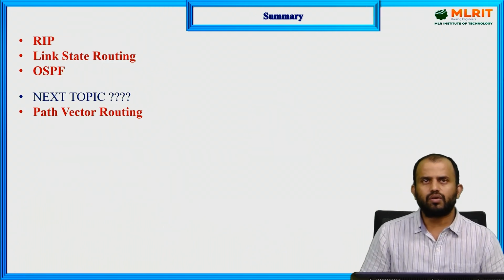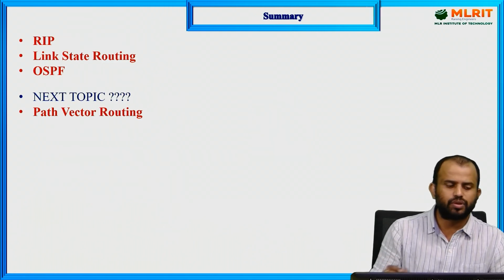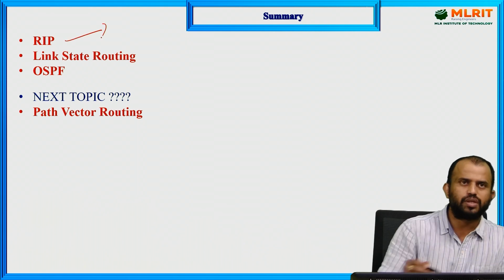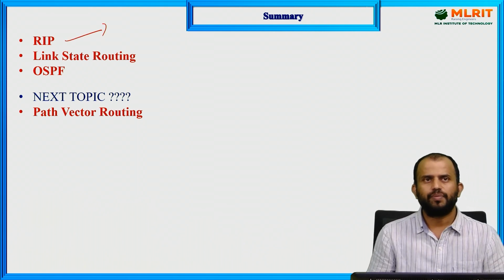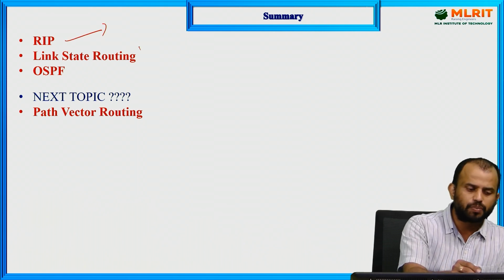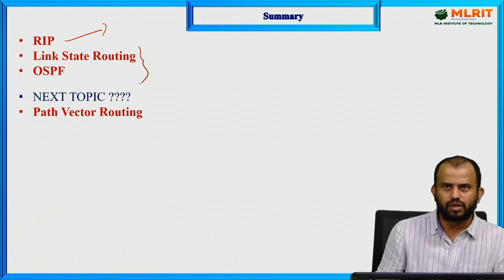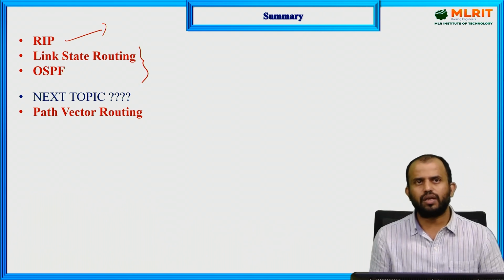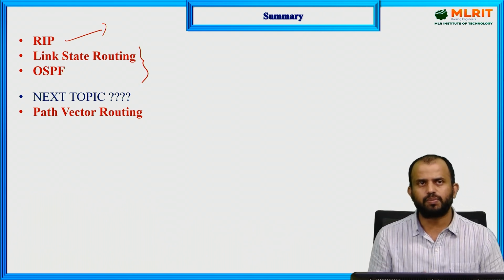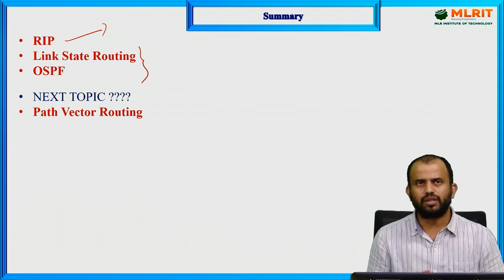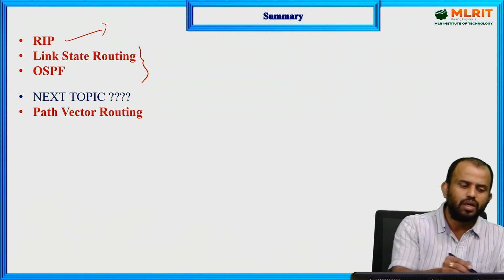So I conclude the session. In this session, we discussed what the RIP protocol, which is Routing Information Protocol, is, and how it compares to the link state protocol and OSPF architecture. While discussing the RIP protocol and OSPF protocol, one is the limited one and the other is the wider one, but these also have limitations.